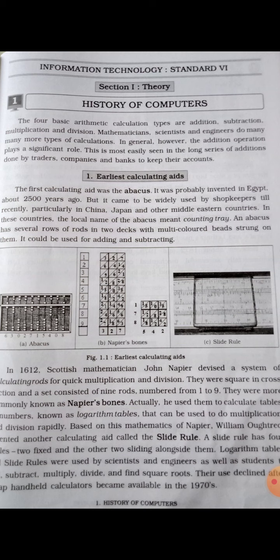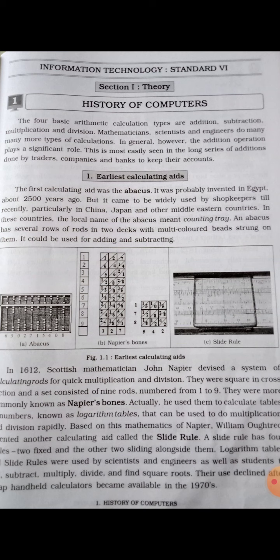It could be used for adding and subtracting. Now see, it is still being used in some places. There are so many abacus classes going on. So the abacus is still used as a calculating machine, only for simple calculation like addition and subtraction.